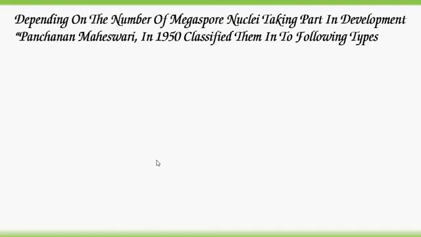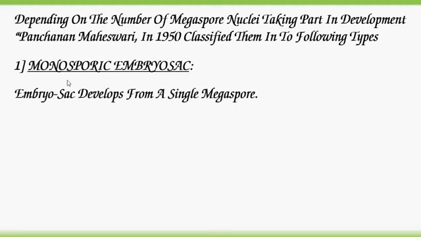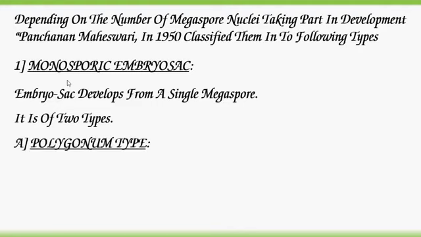Depending on the number of megaspore nuclei taking part in development, Panchanan Maheshwari in 1950 classified them into the following types. Number 1. Monosporic embryo sac. Embryo sac or female gametophyte develops from a single megaspore. It is of two types. Polygonum type.